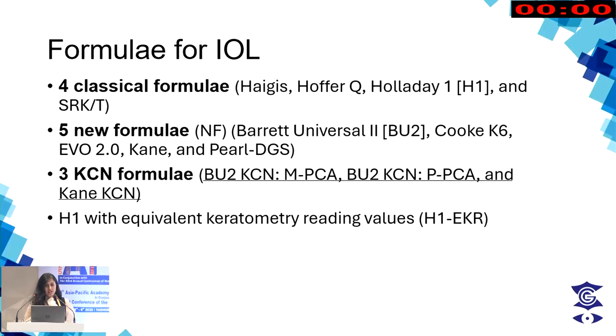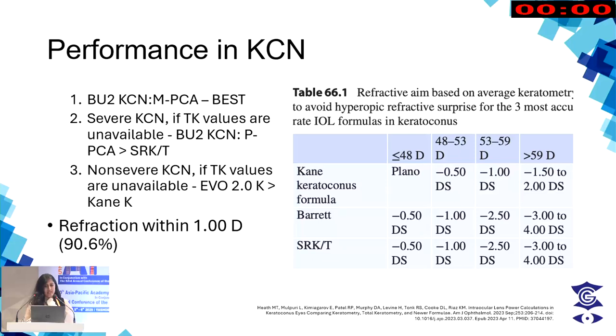Also, we prefer optical biometry rather than ultrasound because the visual axis does not coincide with the corneal apex. So these are the formulae that can be used for keratoconic eyes, but the most accurate keratoconus formulae are the Barrett Universal 2 formula and the Kane keratoconus formula. This is how they perform usually, and it is important to target a higher myopia in keratoconus eyes based on the degree of keratoconus and the formula that we used, as you can see in this table.